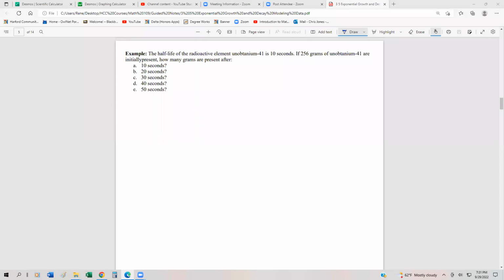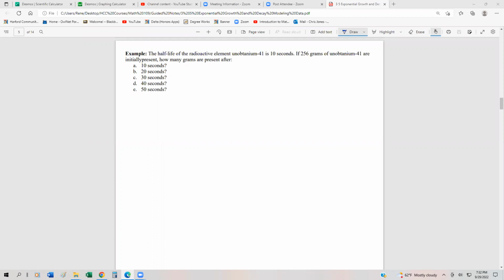We've been taking a look a lot at exponential growth and decay, and one specific sort of decay problem that comes up a lot in chemistry, biology, applied sciences is a half-life. The idea of a half-life means how long does it take for half of a population, half of a radioactive element, to decay or to evaporate.